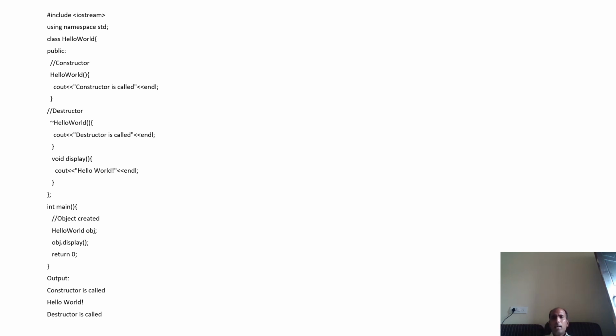Again, I'll tell every one of you, please practice constructors and destructors. You should create an array of objects also. Initially, you can copy the program from the slide or type it, whatever you want. And after typing it, you can just compile it and run it.